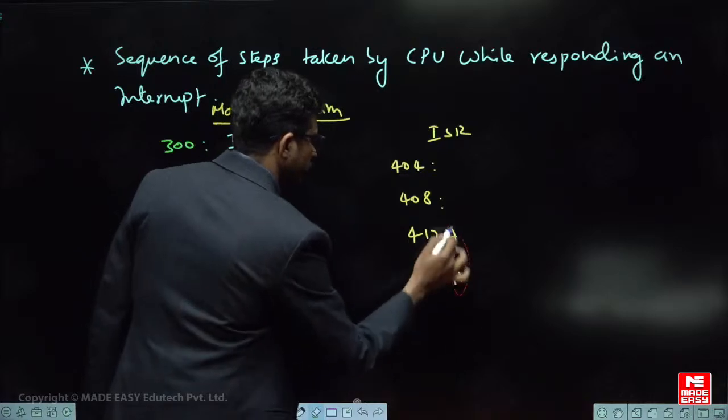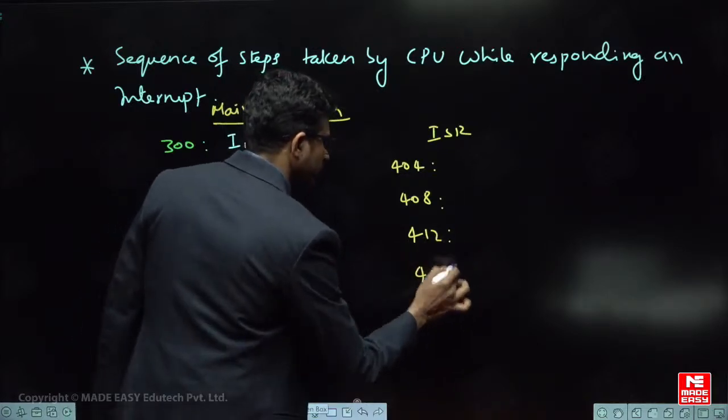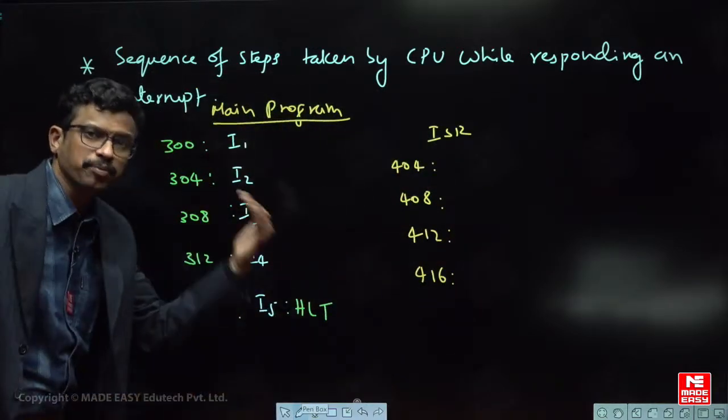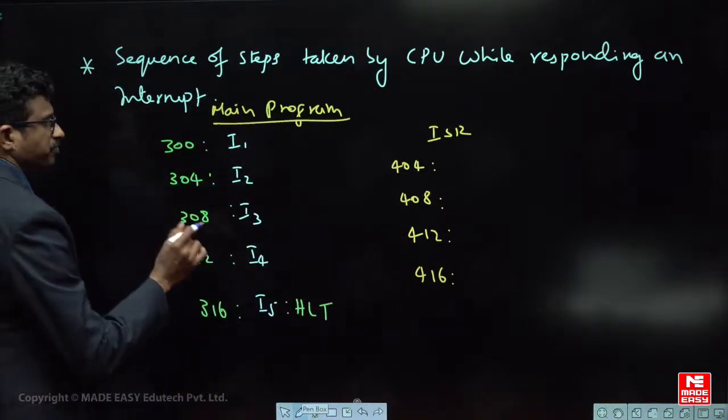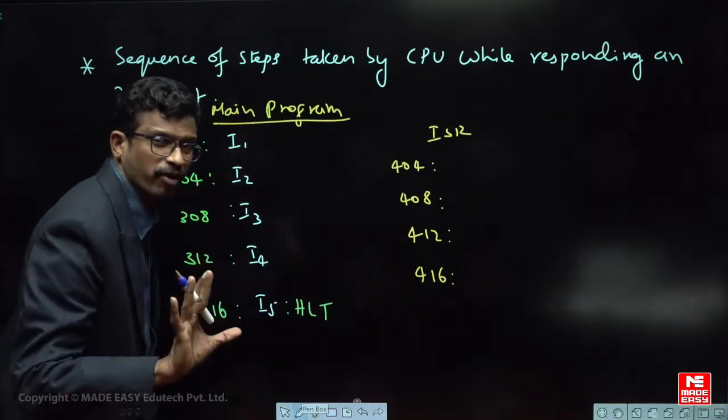Don't take hex value, sorry. So like this, the interrupt service routine means the application program of the interrupt is present somewhere else in the memory, right? Now there are two very simple steps you should follow for the interrupt.